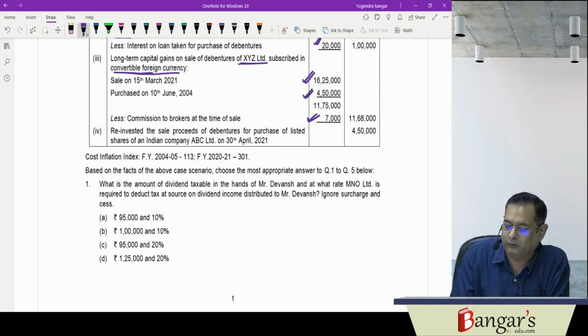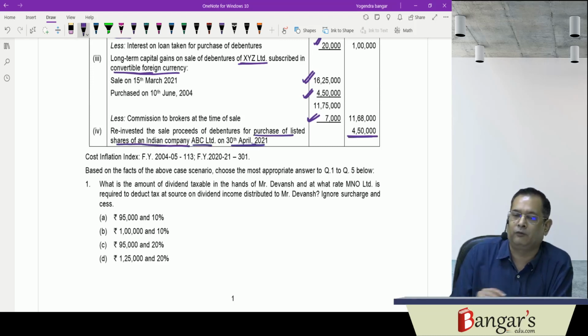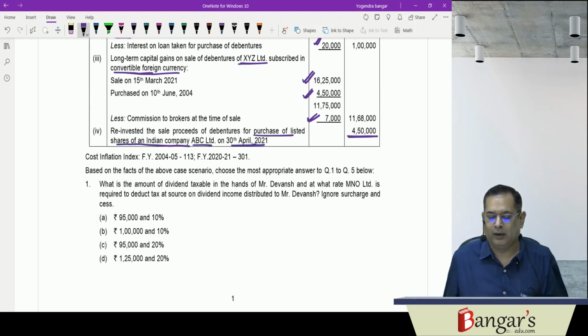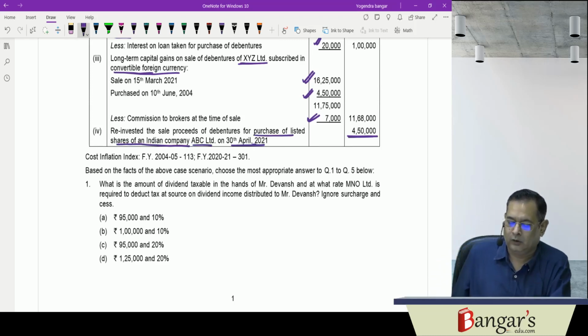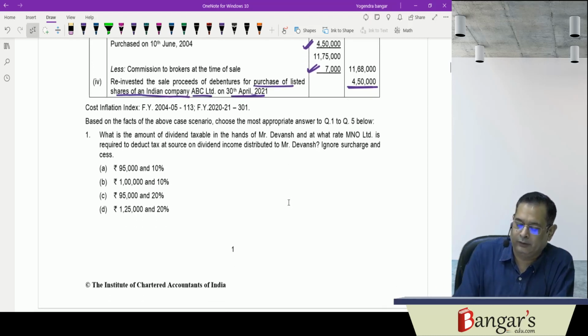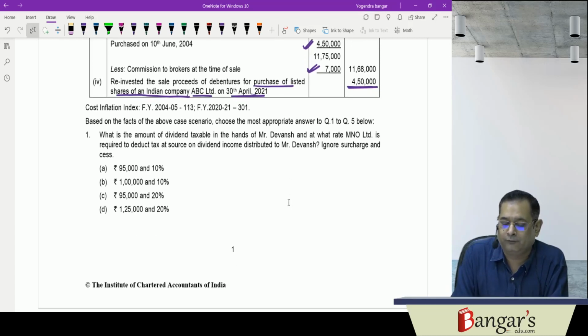The sale proceeds were reinvested in purchase of listed shares of Indian company ABC Limited on 30th April 21, within 6 months from the date of transfer. The cost inflation indexes have been provided. Based on the facts of the above case scenario, choose the most appropriate answer to questions 1 to 5.